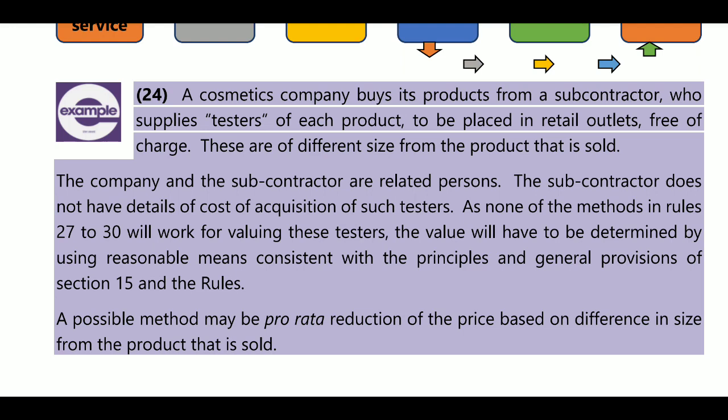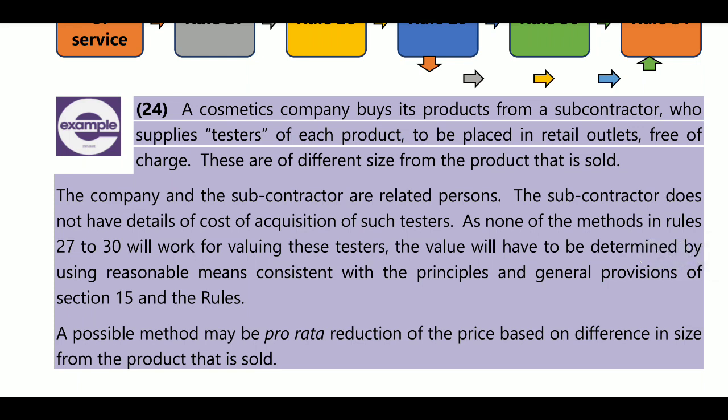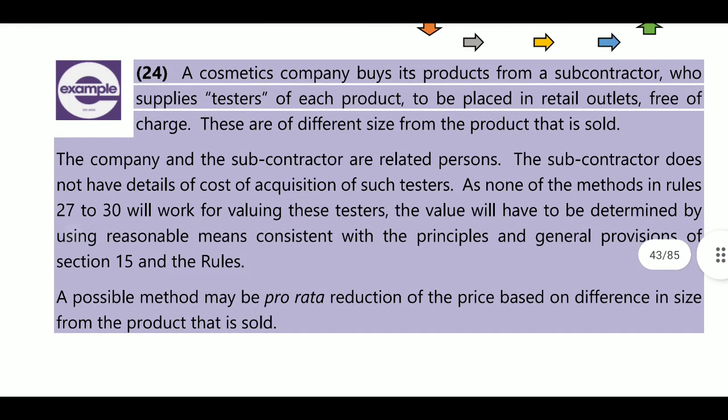Rule 31, the value will be determined by the GST officer. A cosmetic company buys its product from a subcontractor who supplies testers of each product to be placed in retail outlets free of charge. These are different sizes from the product that is sold. The company and subcontractor are related persons.